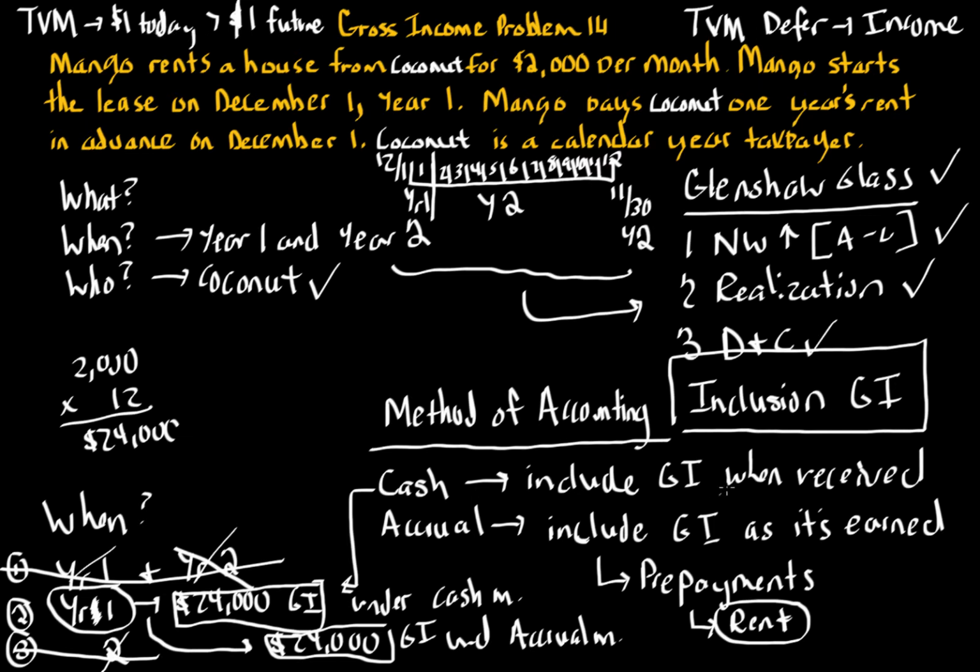So I hope this helps you understand. Again, the main summary here is the when question. When it comes to the cash method, we include income when it's received, regardless. When it's the accrual method, we include the gross income as it's earned, but for prepayments, the general rule is we have to include it when we receive it, with a few exceptions, but for rent, those exceptions do not apply. And again, when you're dealing with timing, we want to defer income as long as possible, and then we want to accelerate the deductions and credits. The reason is, again, $1 today is worth more than $1 in the future. So if you can save $1 today and pay it in the future, that's better than having to pay it today and then not pay it in the future.